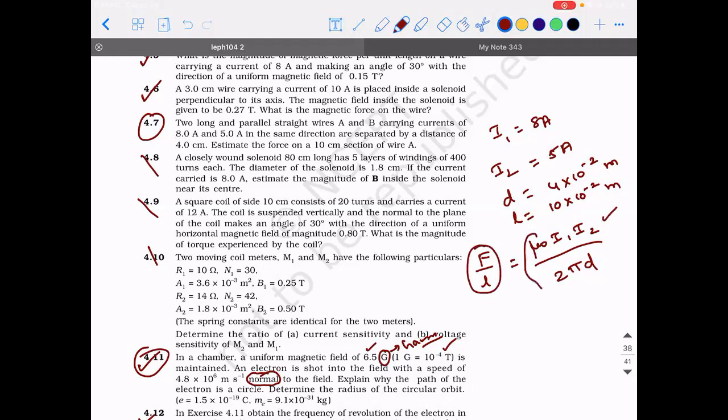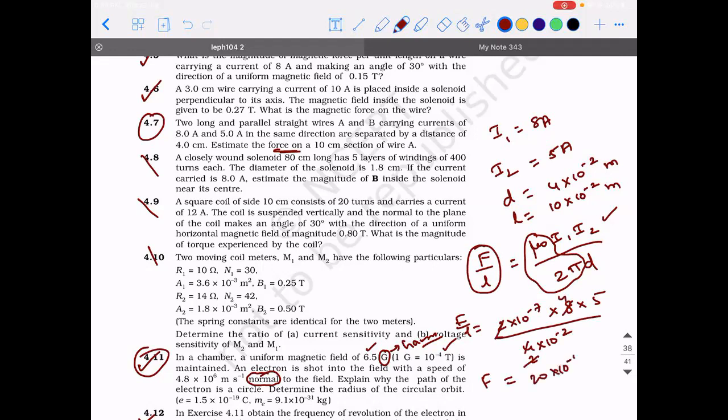No. I calculated force per unit length with this formula. Okay. So what is mu naught by 2 pi? 2 into 10 power minus 7 into I1 is 8, I2 is 5, d is 4 into 10 power minus 2. This is still force per unit length. They didn't ask force per unit length. They asked us to calculate force. So L will go to the other side. So F will be equal to, this will go 2 times, this will go 4 times, 4 into 5 is 20.